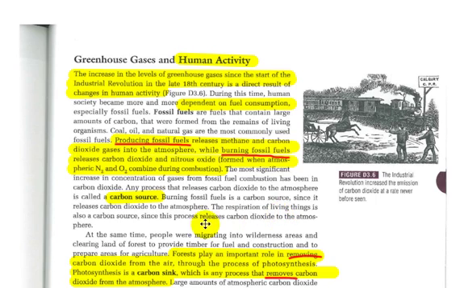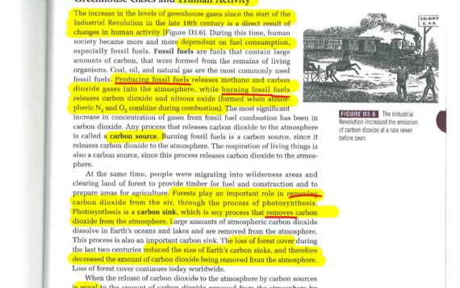The respiration of living things is also a carbon source since this process releases carbon dioxide to the atmosphere. So you and I, of course, release carbon dioxide just through the process of breathing. At the same time, people were migrating into the wilderness areas and clearing forest land to provide timber for fuel and construction, and to prepare areas for agriculture. And of course, as we've seen earlier, forests play an important role in removing carbon dioxide from the air through photosynthesis. So plants take in carbon dioxide and make oxygen.